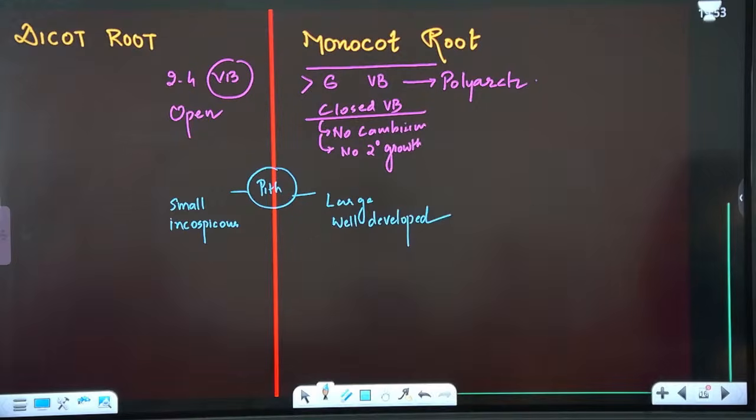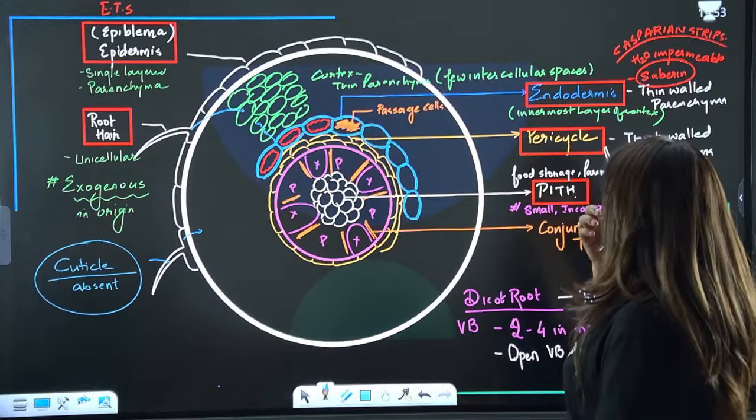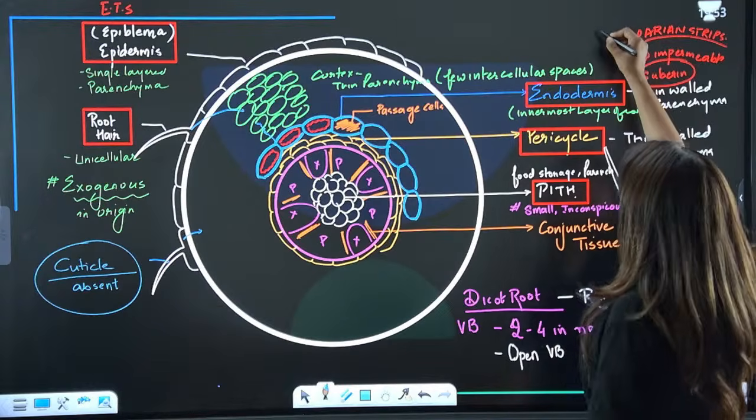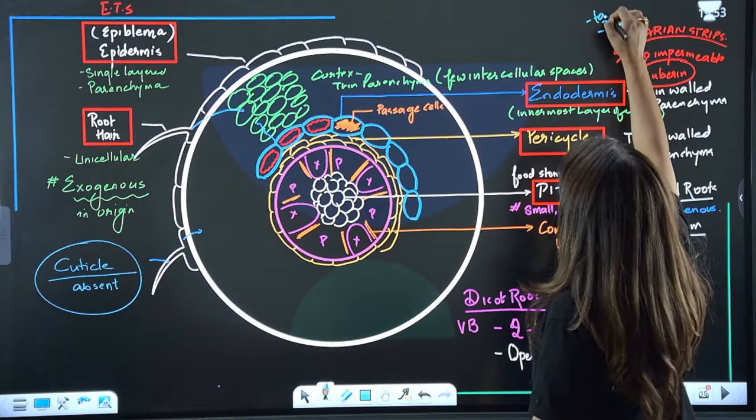Yes, guys. NCERT has clearly written that these Casparian strips are present on the radial and tangential walls.